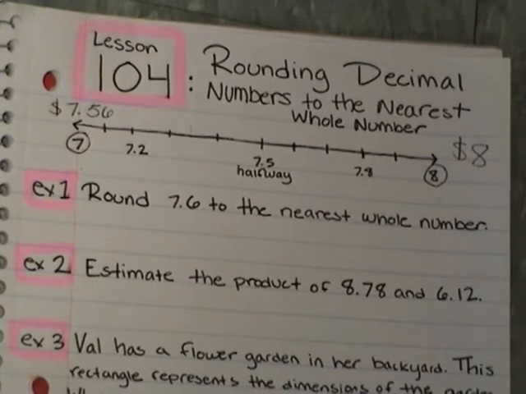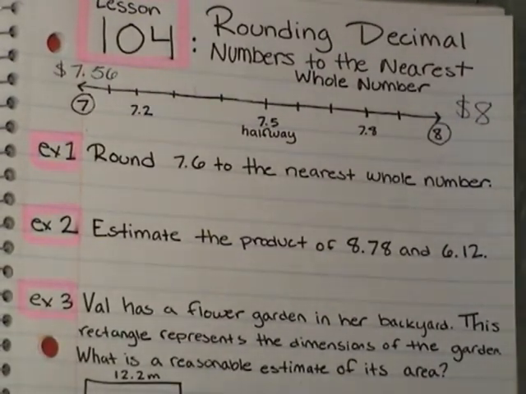Alright, we're going to try to round the next one. Example number 1. Round 7 6/10 to the nearest whole number. Now, I'm not going to draw a number line for this one, but see if you can figure it out by yourself. Find where your halfway mark is, and see if your decimal should help round your whole number up or down. So you can pause for a second and see if you can do this one by yourself. Okay, the decimal number 7 6/10 is greater than 7, but less than 8. Halfway from 7 to 8 is 7.5, or 7 5/10.